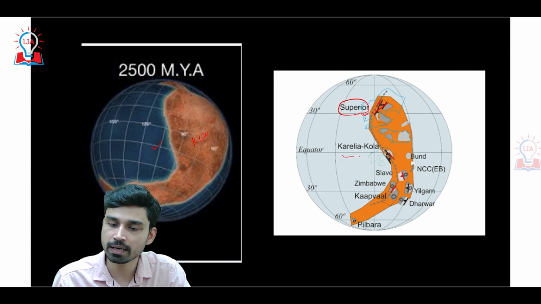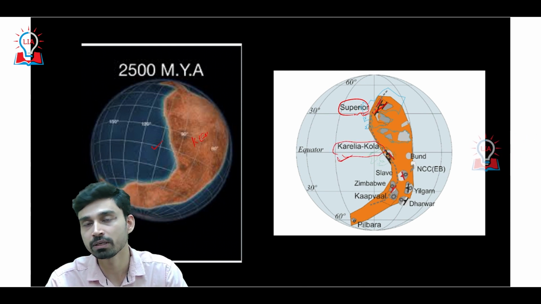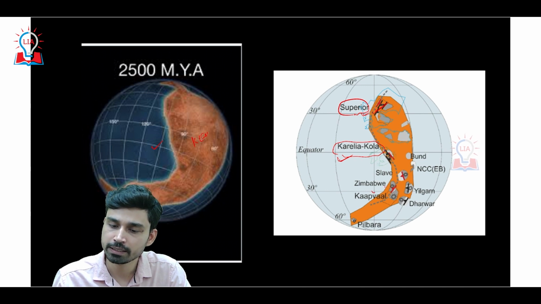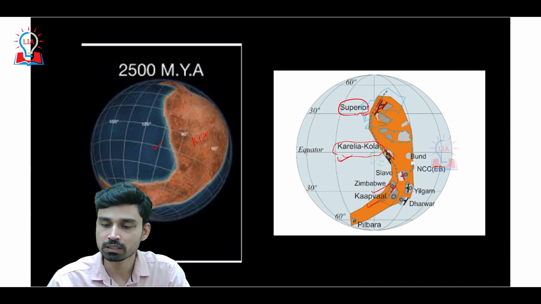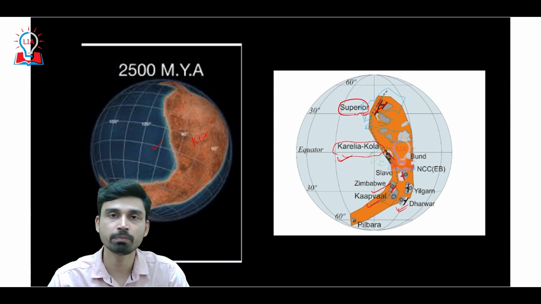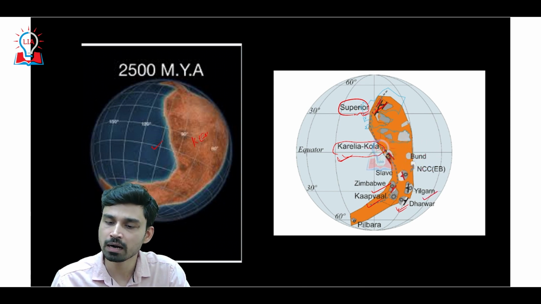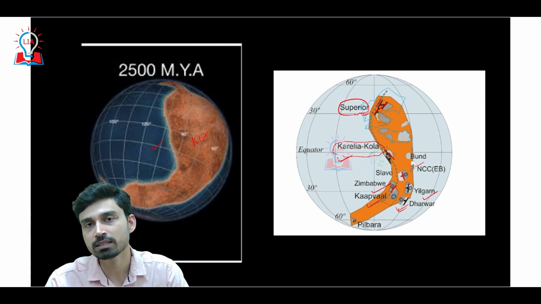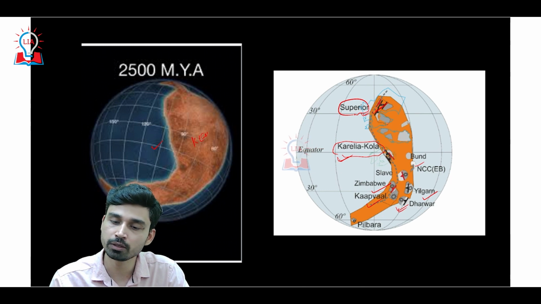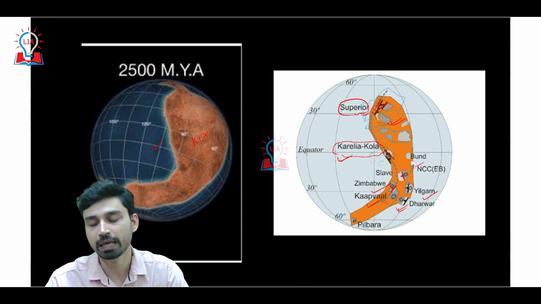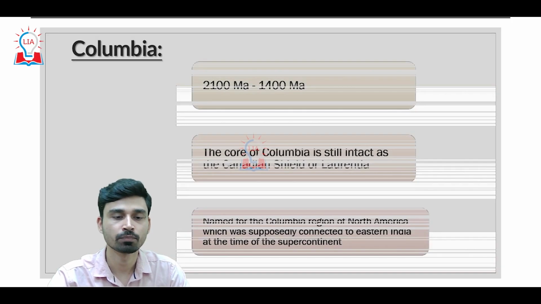Apart from that, we have Karelia, Kola region that is today part of Russia. We have Kola Peninsula that is part of the Arctic region. Zimbabwe, Kaapvaal that was part of Africa. Dharwar region, as we had discussed, one of the cratons that has made the Indian plate. Yilgarn, Bundelkhand, Pilbara. So these were the major landmasses. These were the geographical features that collectively were joined together to form a supercontinent that we have called Kenorland.